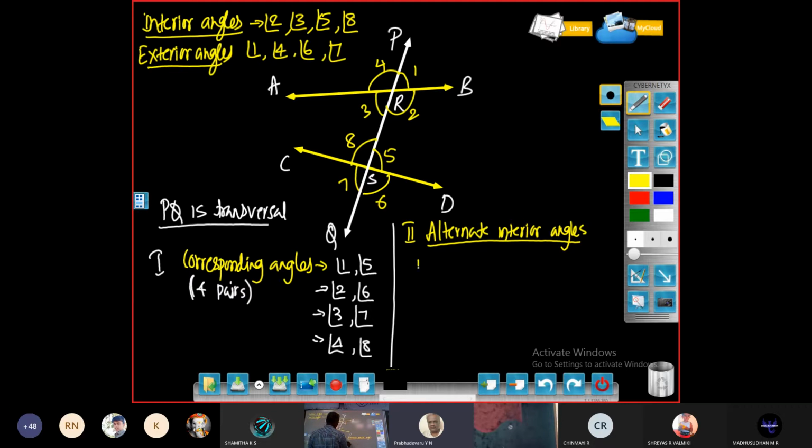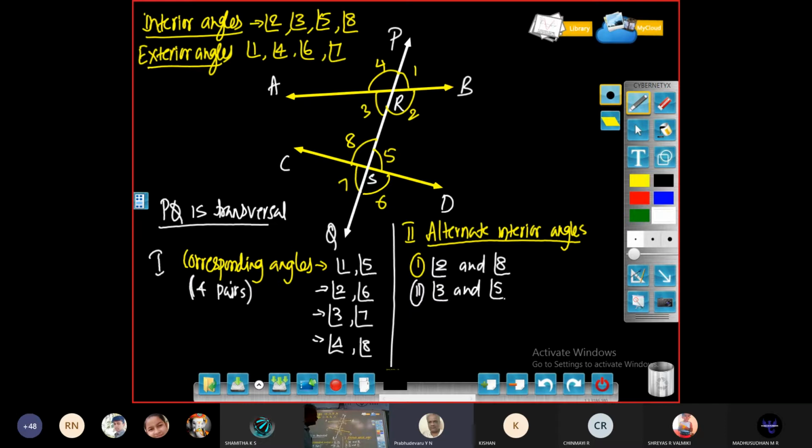Now for example, 2 and 8. One pair, I write 2 and 8. Then another, second pair, 3 and 5. Angle 3 and 5. They are alternate interior angles. One type is corresponding angles, the other one is alternate interior angles.